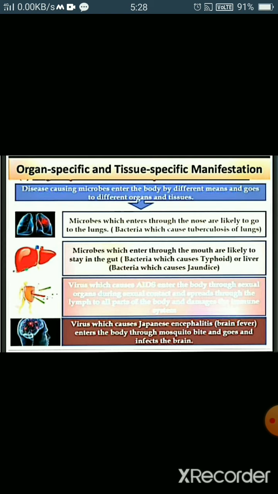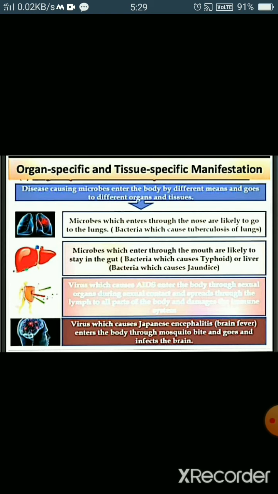Now viruses that cause HIV infection enter the body through the sexual organs during sexual contact and tend to spread to lymph nodes throughout the body.